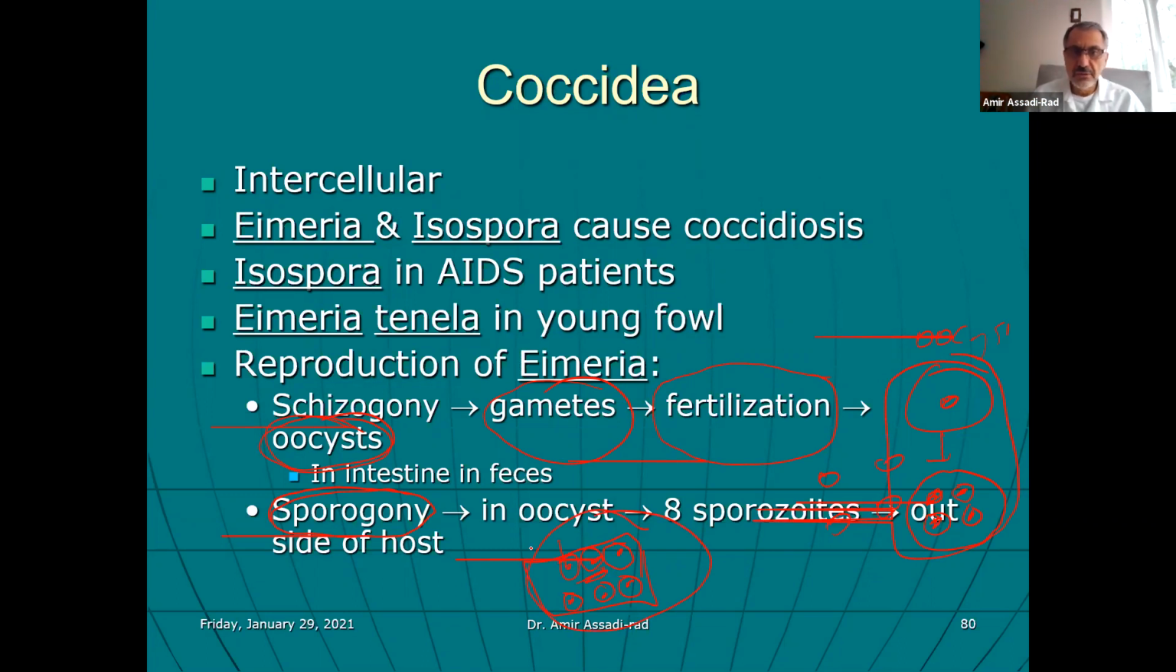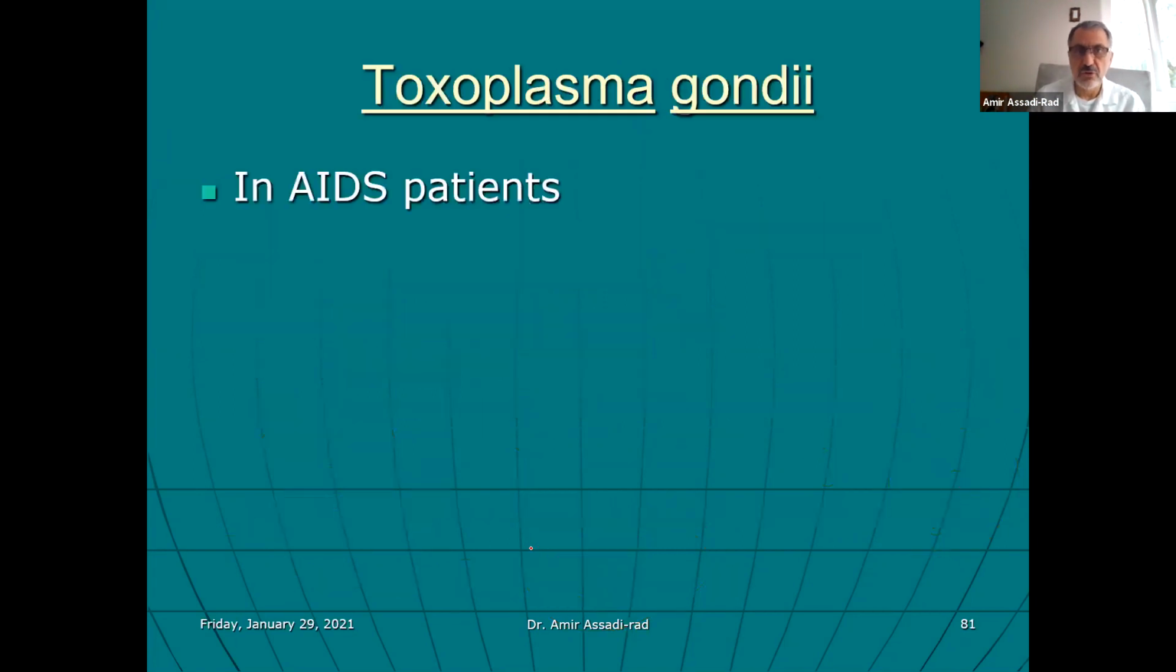Okay, so there are 8 sporozoites in the case of Eimeria. In the case of Cryptosporidium, there are 4 sporozoites inside of it. Toxoplasma gondii, there are, I'm sorry, 8 sporozoites. I'm forgetting these things over the years. But anyhow, they found a new host, and we talked about it.